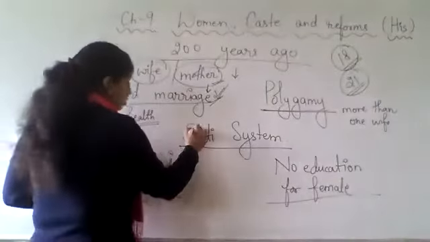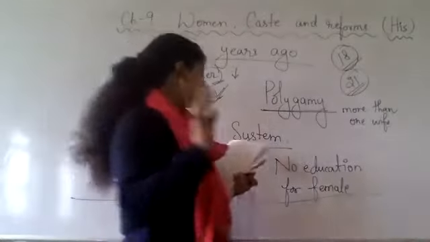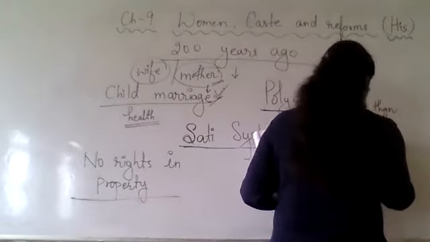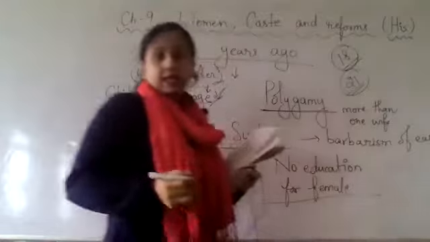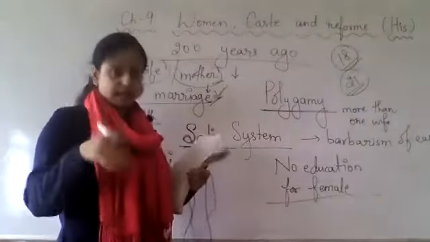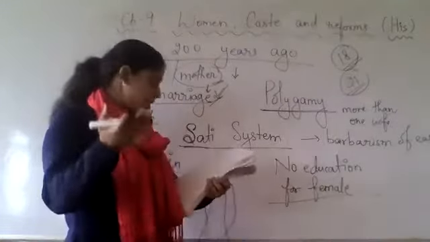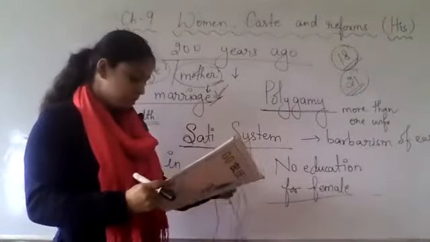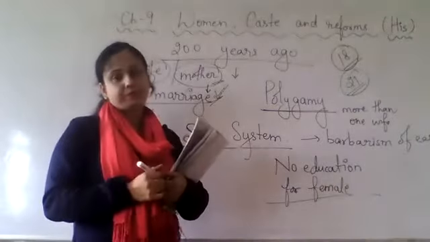Now the sati system was there, and if we go through this sati system, this was the barbarism of the East. How is that? Basically when the husband died, the woman needed to burn herself in the funeral of the husband.